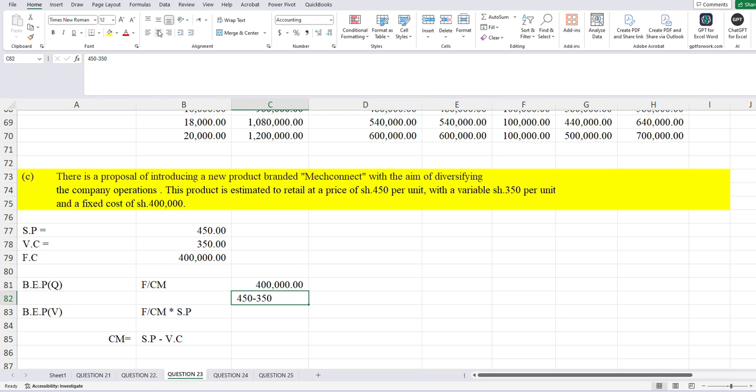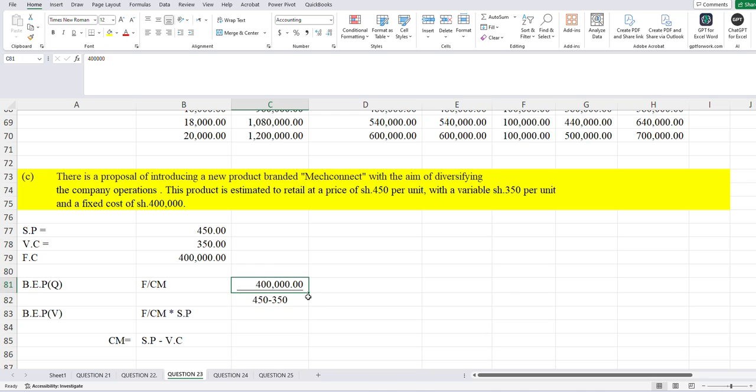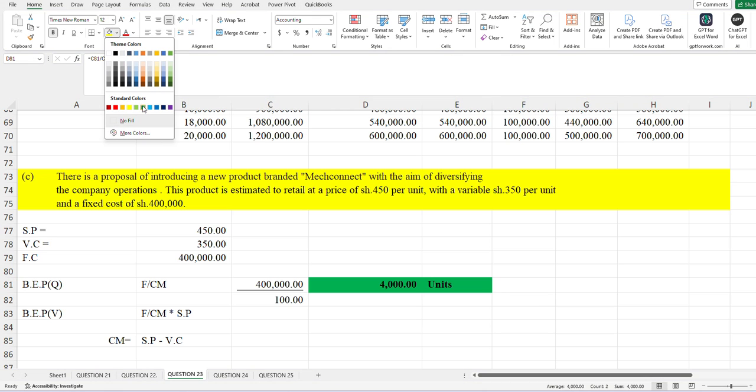Fixed cost and contribution margin give us our break-even point in quantity: 400,000 divided by 100 gives us 4,000 units. This is break-even point in quantity.